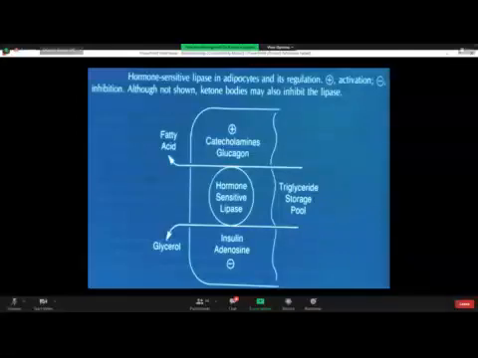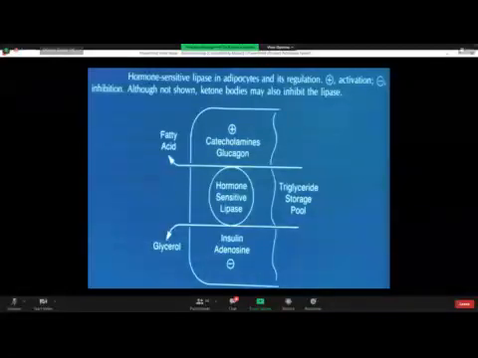And secondly, on carbohydrate metabolism, insulin causes increased glucose utilization by the cells. Glucose utilization means oxidation. So glucose is oxidized or utilized by the cells.